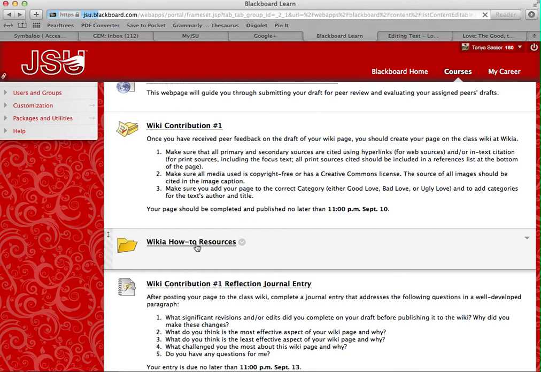So you need to start revising and editing your draft as soon as possible, and then begin the process of transferring that over to the wiki. Don't wait until the last minute. Don't wait until late at night to try to do it, because if you wait till the night it's due, I'm not going to be available to help you. So start as soon as possible, so that if you do run into problems and have questions, you can let me know and I can address them, and you can have plenty of time to get your page created before the deadline. Okay, so just let me know if you have any questions.